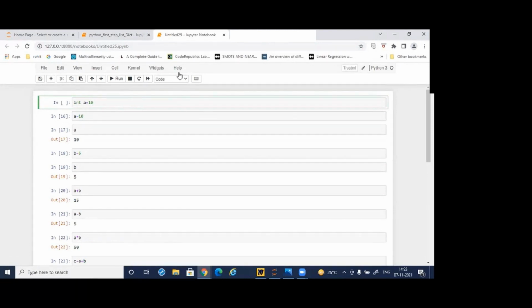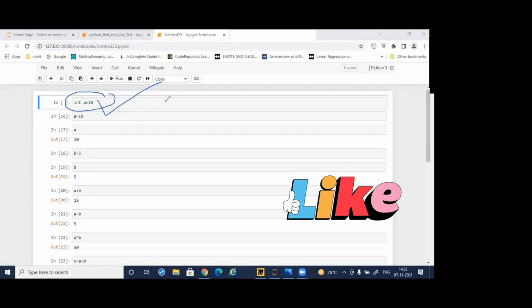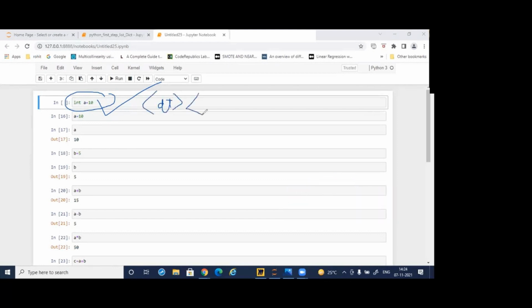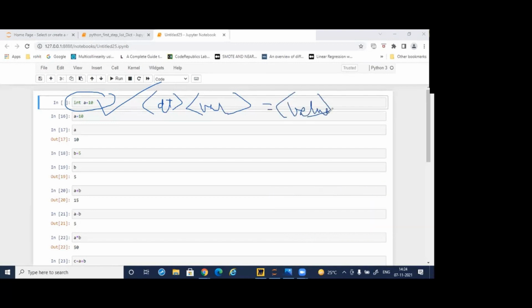This is the actual syntax I should follow. So I am writing here the data type, then the variable, and then the value. Data type, variable and value, right?